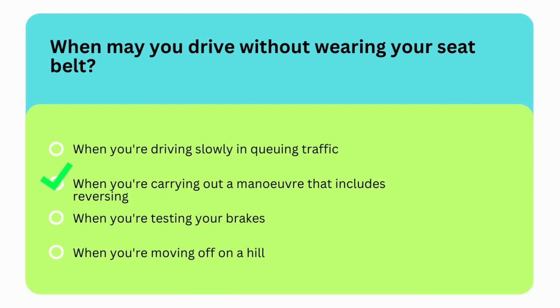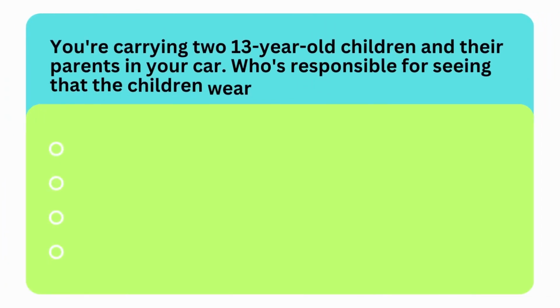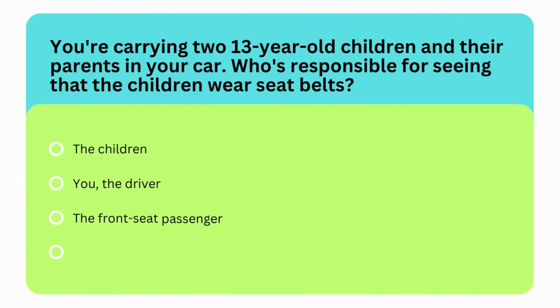that includes reversing. Next question is, you're carrying two 13-year-old children and their parents in your car. Who's responsible for seeing that the children wear their seatbelts? Options are the children, you the driver, the front seat passenger, or the children's parents.